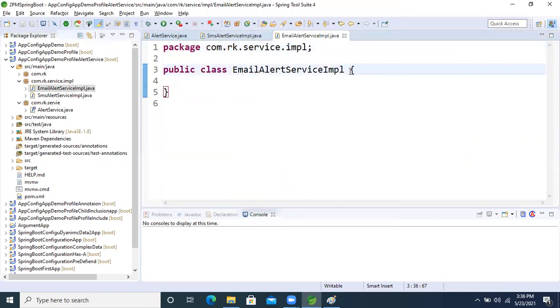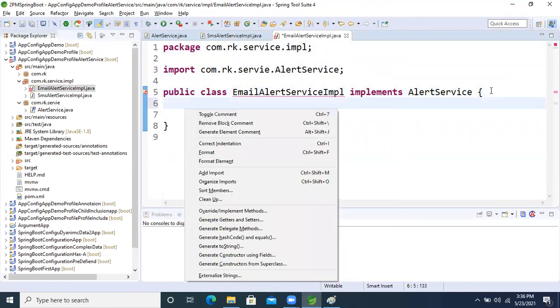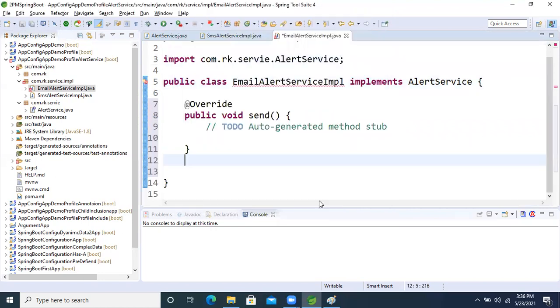Now implement the class. Next, we will implement the AlertService interface. Inside that, one abstract method is there.